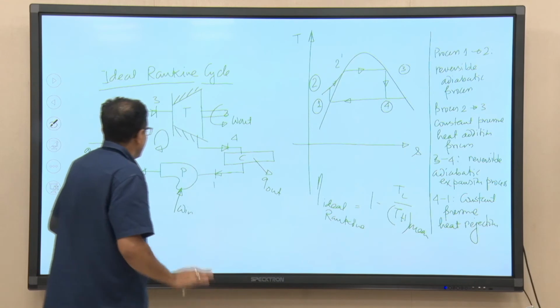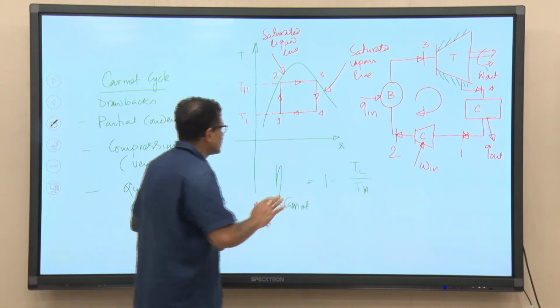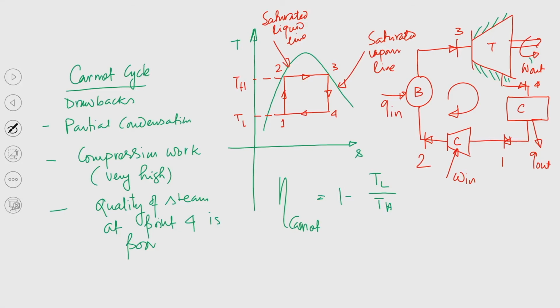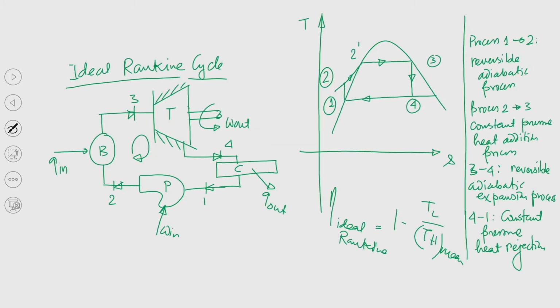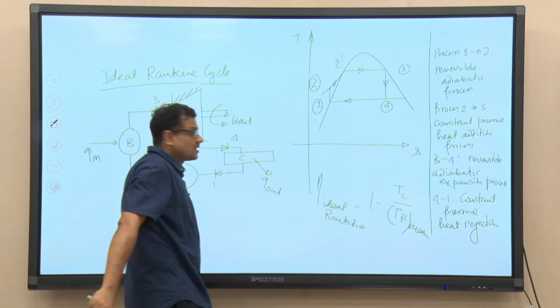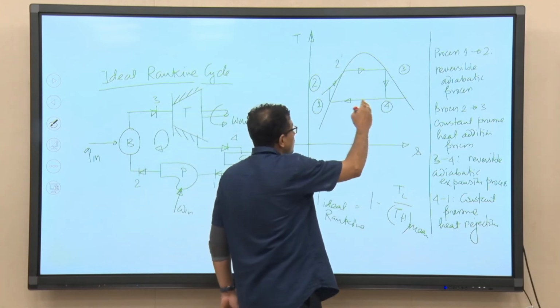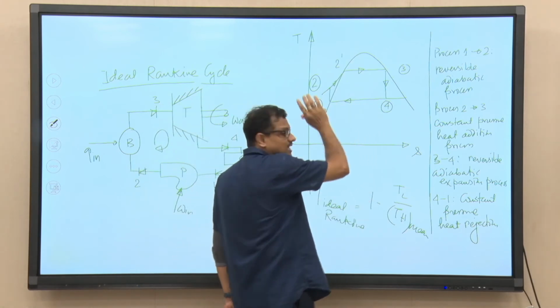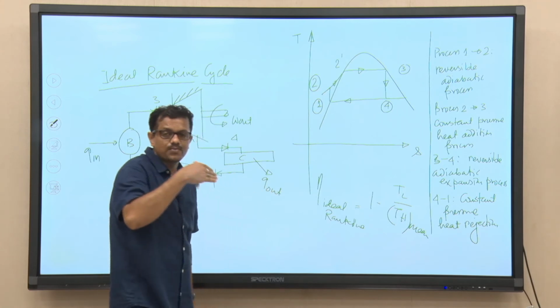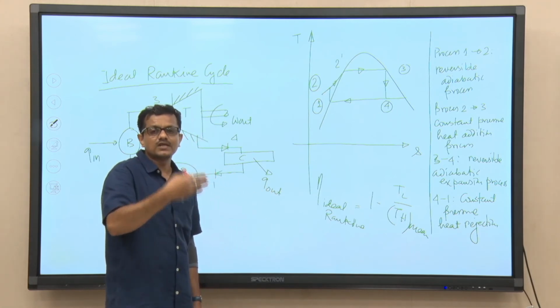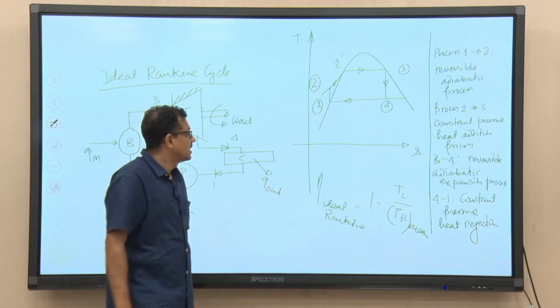Okay. But the problem we had with the condensation process is not there now. We can design a condenser which will have condensation up to the saturated liquid line, so the problem associated with partial condensation is no more.